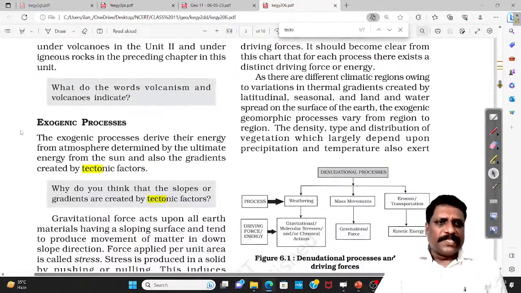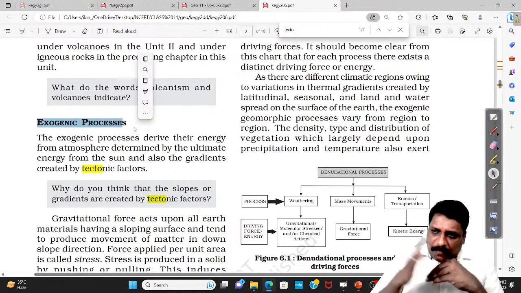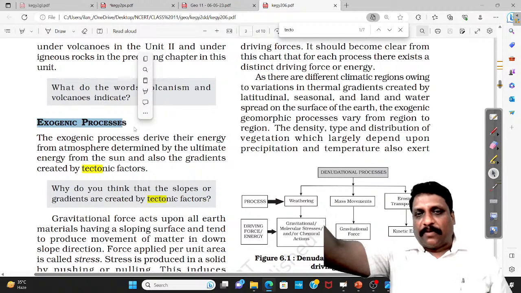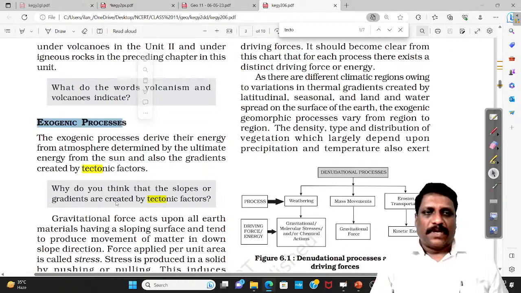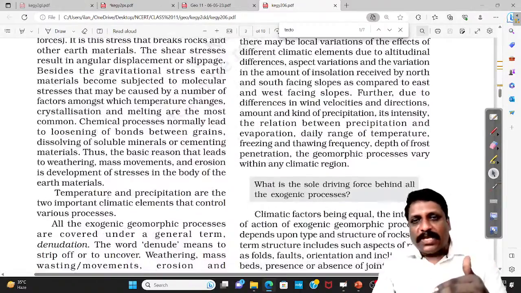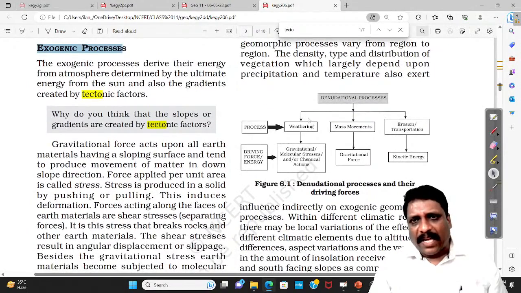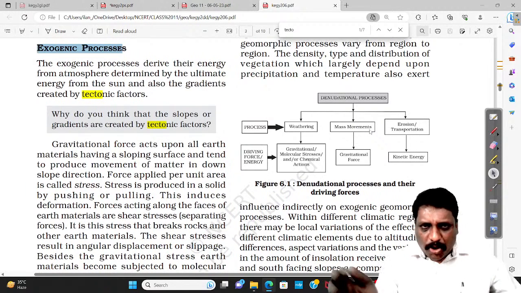Then you'll be discussing about exogenic forces. What is exogenic forces? All the forces which has their origin from outside the Earth's surface. That is, say for example, largely from the atmosphere. I can call it as what? Exogenic forces. Right? What is the nature of these exogenic forces? What are the different exogenic forces we have? Weathering is an exogenic force. Mass movement. Mass movement is nothing but what? Landslide. Right? The larger umbrella term, you call them as what? Mass movement or landslide. It can be a soil creep.